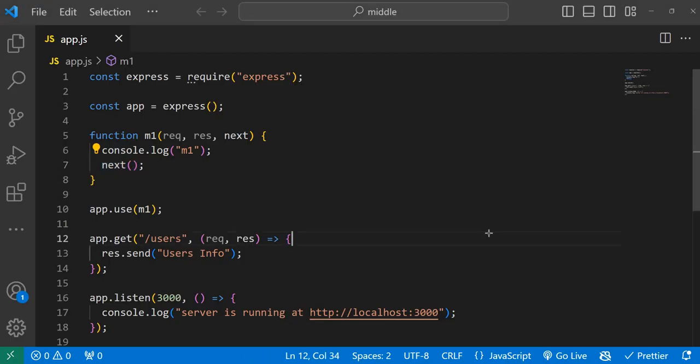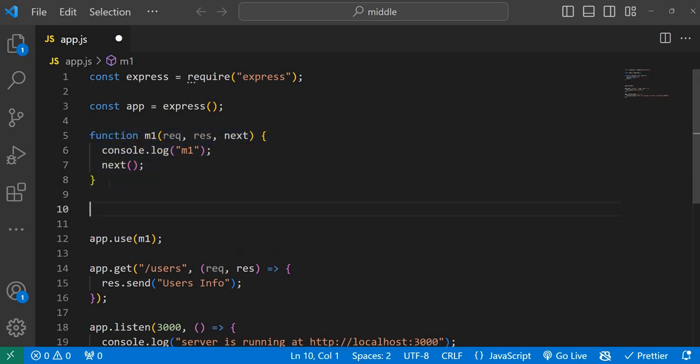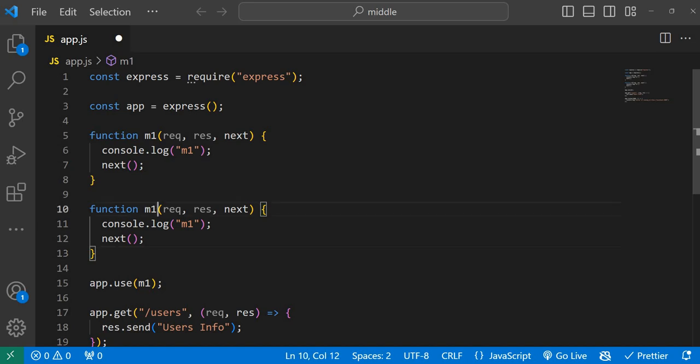Now maybe you will get a question: hey Raghu, I want to add three middleware functions. I want to execute those three in sequence, and then it should go to the get method. Why not? Let's go and add a few more things. This is middleware one. This is middleware two. I'm just adding M2.